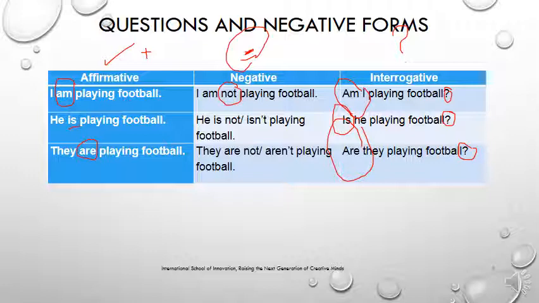And never forget the full stop at the end of the negative and affirmative sentences also. So the affirmative is the positive form, the negative is the opposite of affirmative, and interrogative is the question. You always use not in negative, and you always start the question with the helping verb.